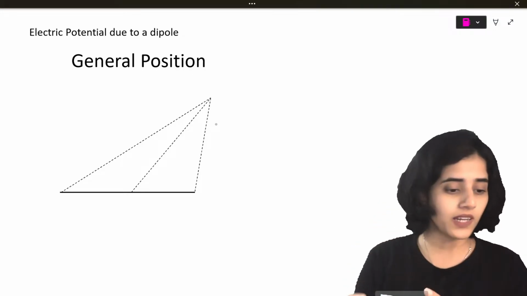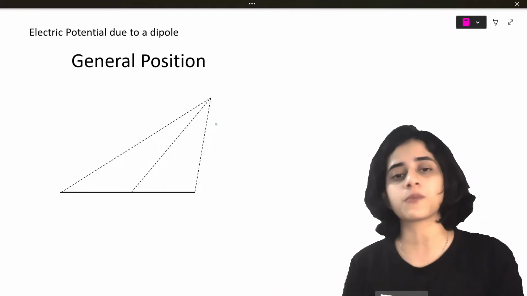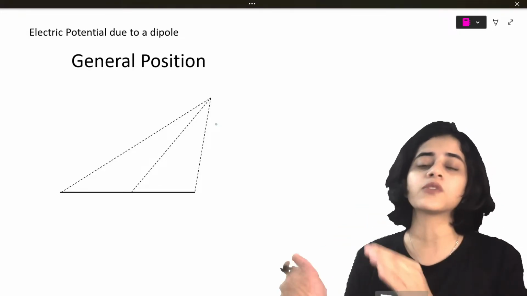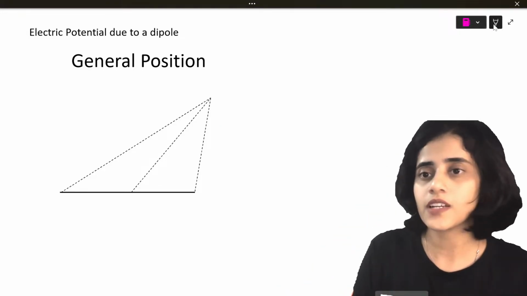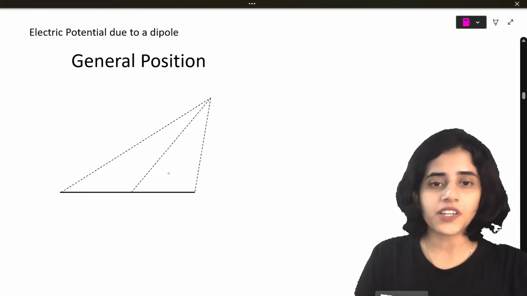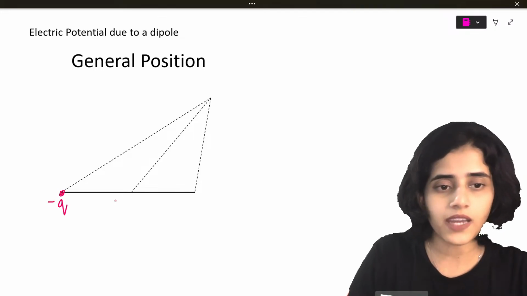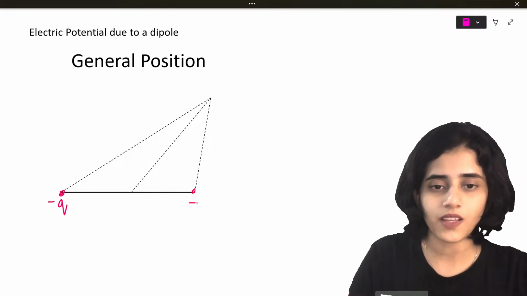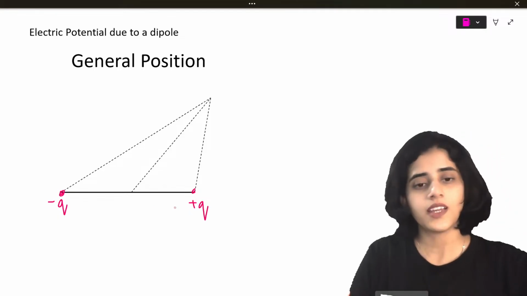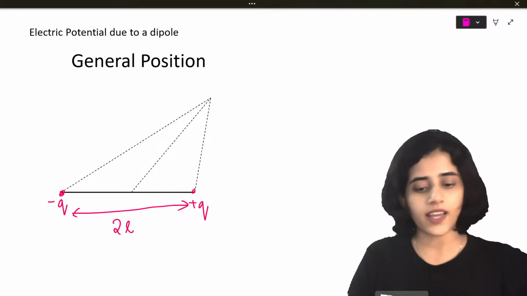But this formula is very important. The formula for general position, you will need to do numericals. So it's important that you understand the concept. For general position, again, we need to have two charges, minus Q plus Q, at a distance of 2L as always.